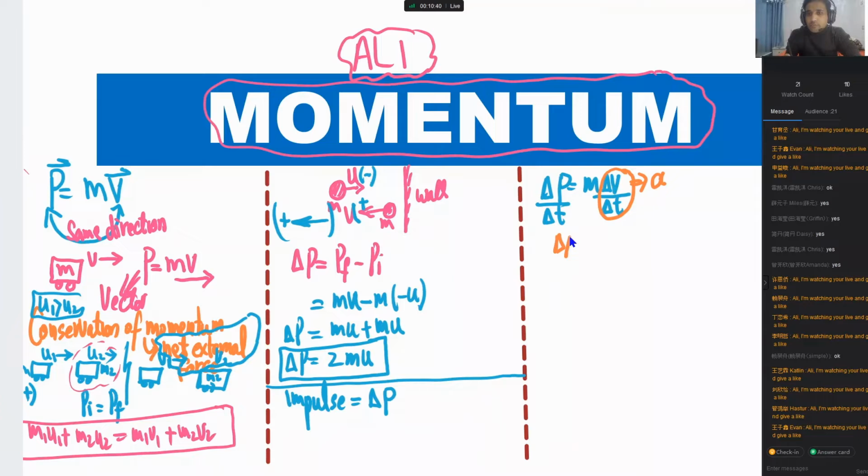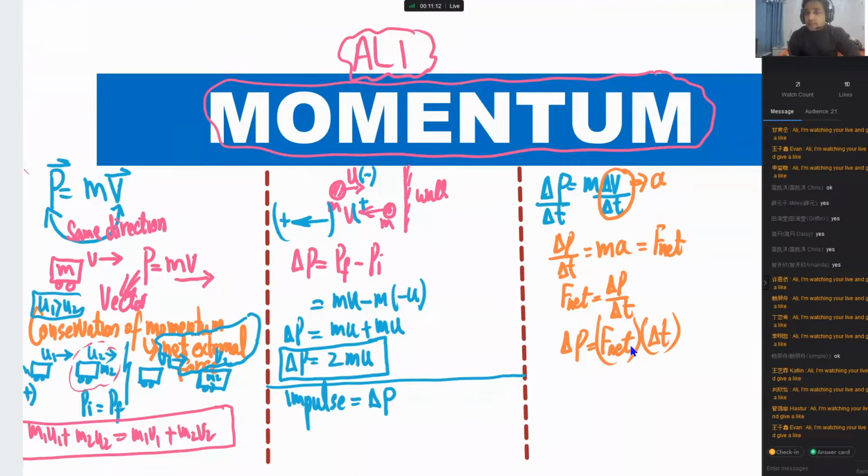So we can rewrite this. We can say delta p over delta t is equal to m times a, and ma is equal to the net force, meaning the resultant force. From here we can say that F net is equal to delta p divided by delta t. And so delta p is also equal to F net times delta t. So impulse is F net times delta t.